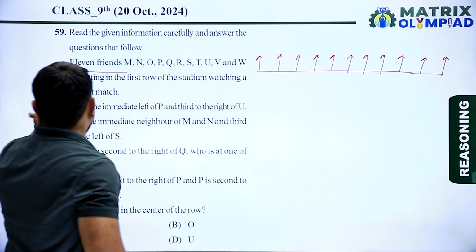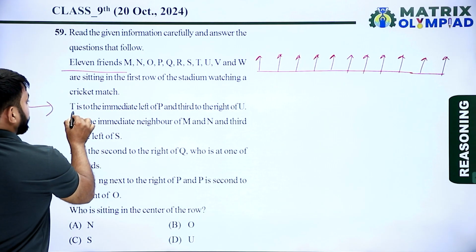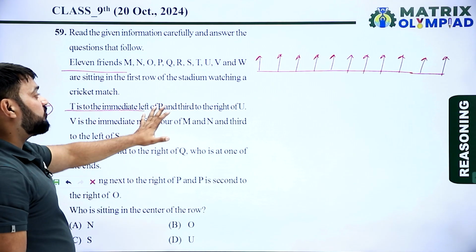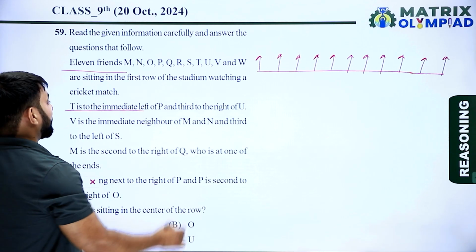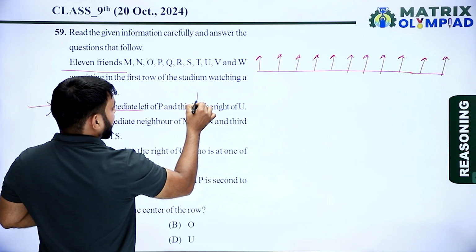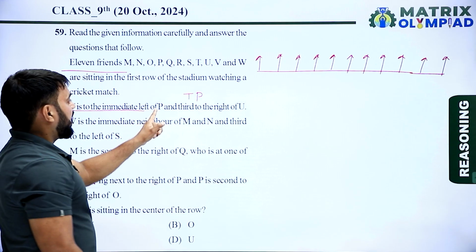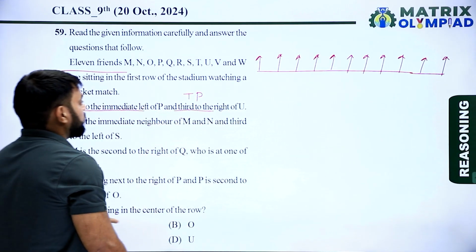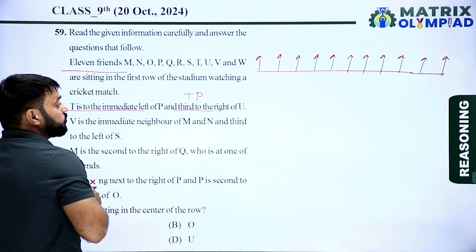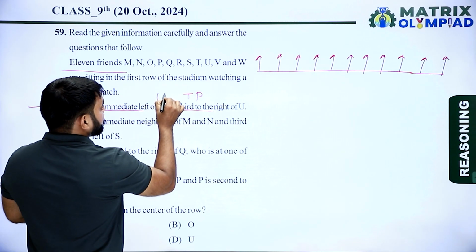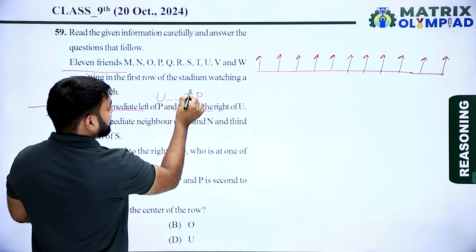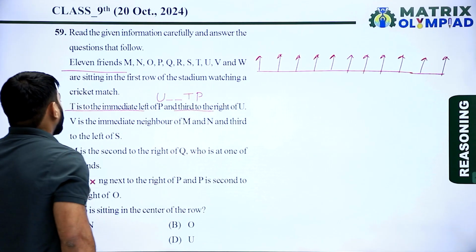Now according to the information, T is to the immediate left of P. So here is P and here is T. And T is third to the right of U. So now here is U, then 1, 2, and this is the third to the right of U.